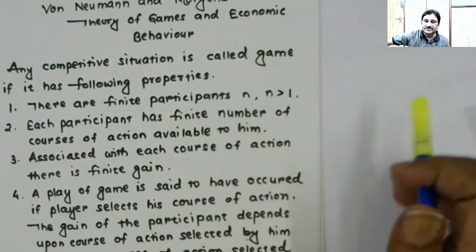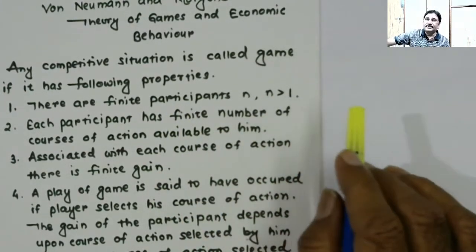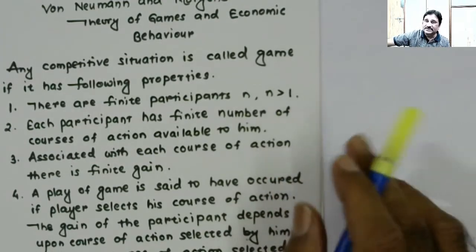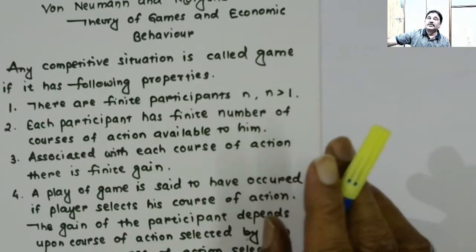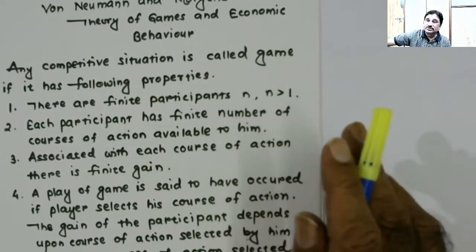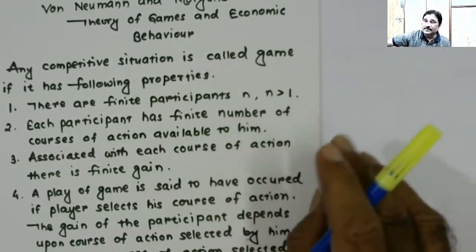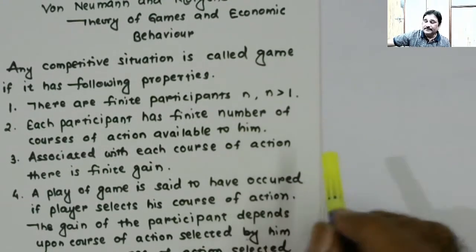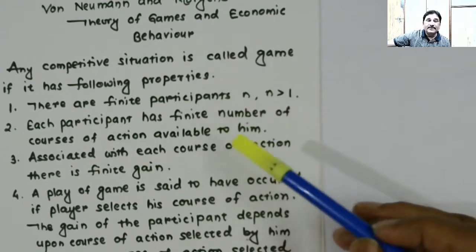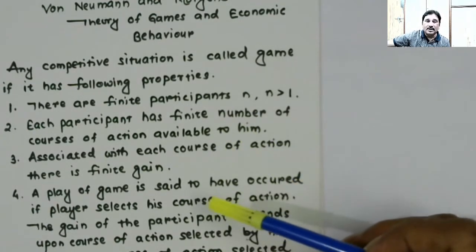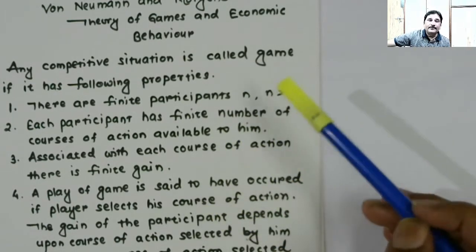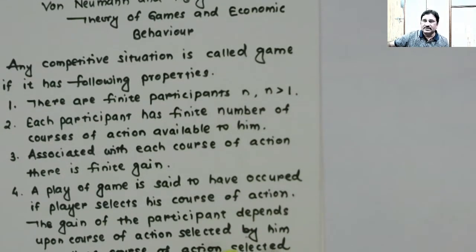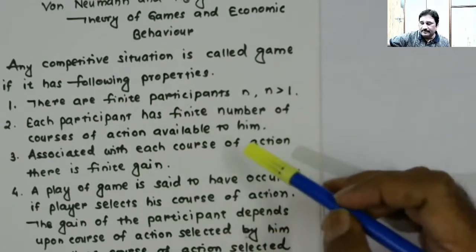After this much of the setting, in terms of the participants and what each participant has, that is, the number of courses of action he has, each providing a finite gain, a play of the game is said to have occurred if a player selects some course of action amongst the many available to him.